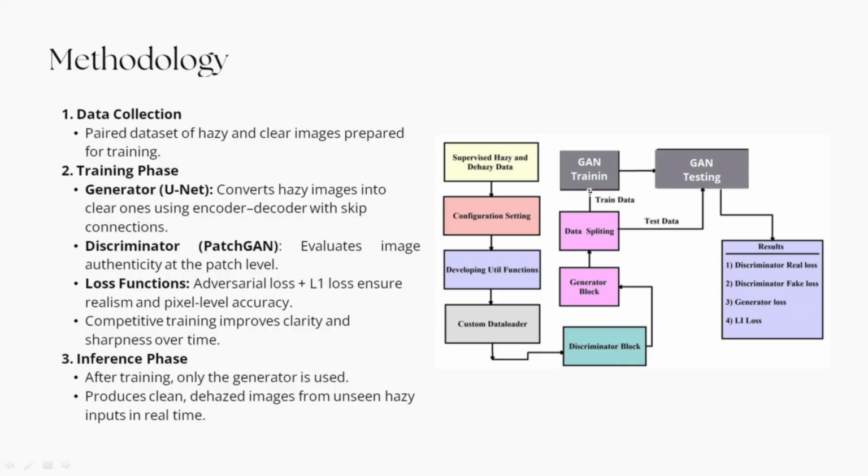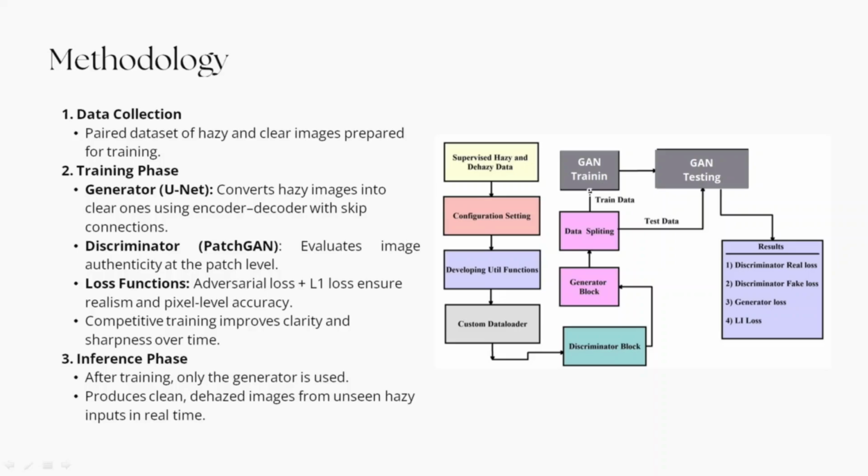This is the core of the system. We use a generator, which is a U-Net architecture, to take the hazy image and convert it into the clear one. And the discriminator, PatchGAN, evaluates the authenticity of that generated image at the patch level, ensuring it looks real. Basically, training involves two key losses here. First is adversarial loss for realism, and L1 loss for pixel level accuracy.